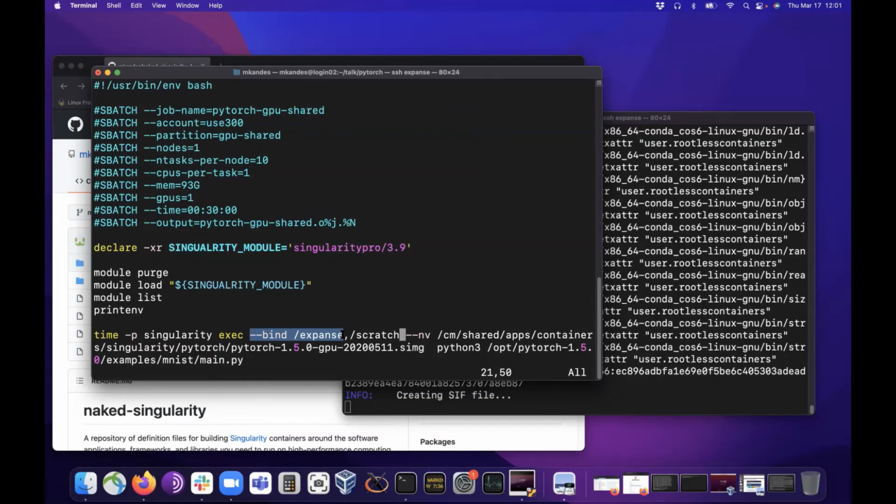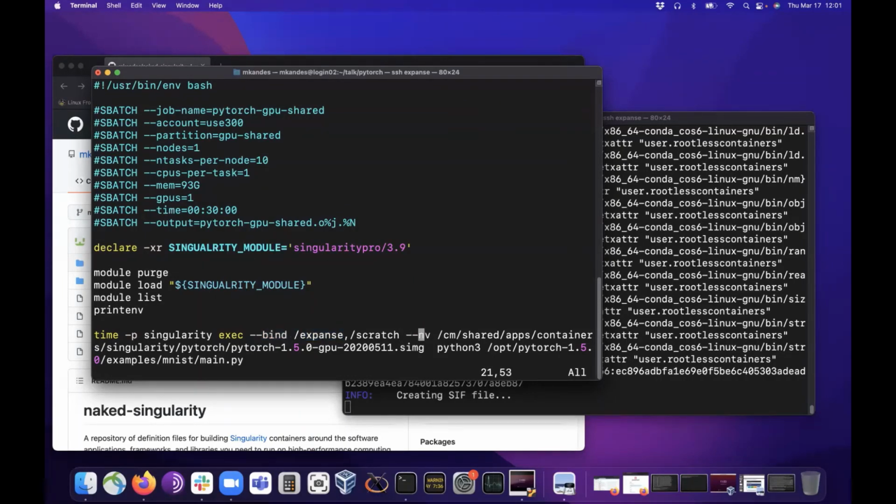Because what's in /expanse, well, that's your project storage and your Lustre project and Lustre scratch storage, which are under that top level directory. And then /scratch is the local hard disk you have access to when you're running on a compute node, right? Whether a GPU or a standard compute node.